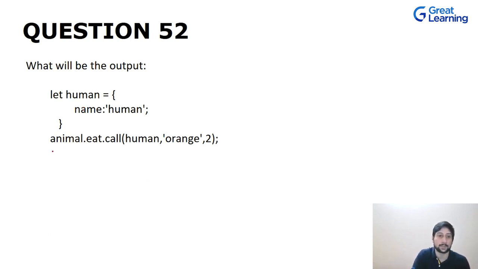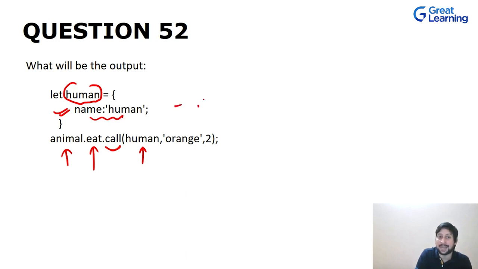As you can see over here, we are using animal, that is the earlier object, and then we are calling the eat method. Now we are using this call, and then we have this human object, which has only one property, that is name. It does not have eat, but still we are calling this method. How can we do that?